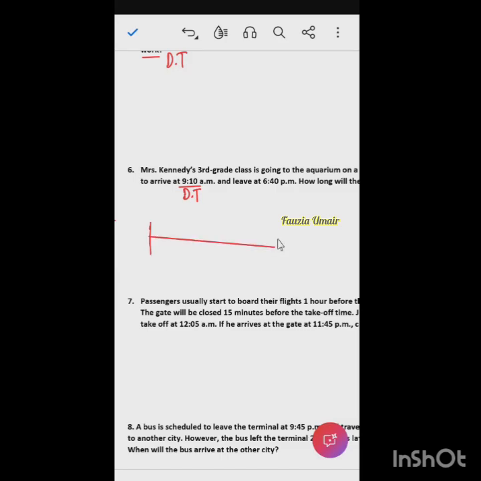The ending time of this event, or the arrival time in our timeline, is 6:40 p.m. Sometimes these wordings are confusing. You need to understand the logic behind it. So the event is occurring from 9:10 a.m. to 6:40 p.m. You need to find out the duration of this event.